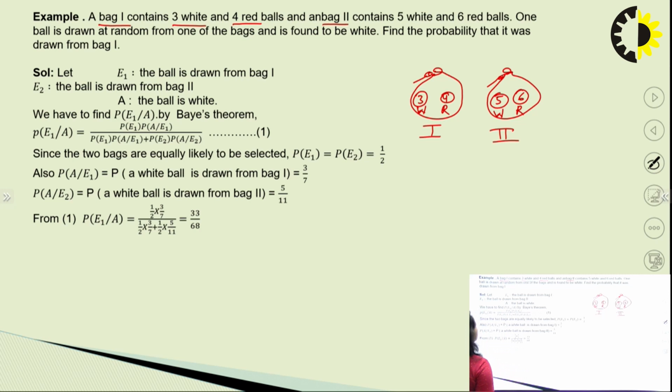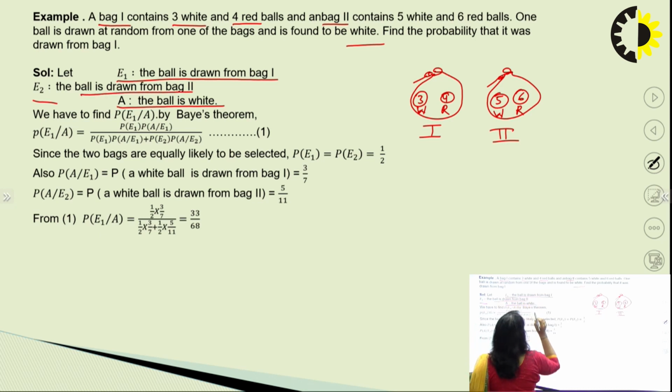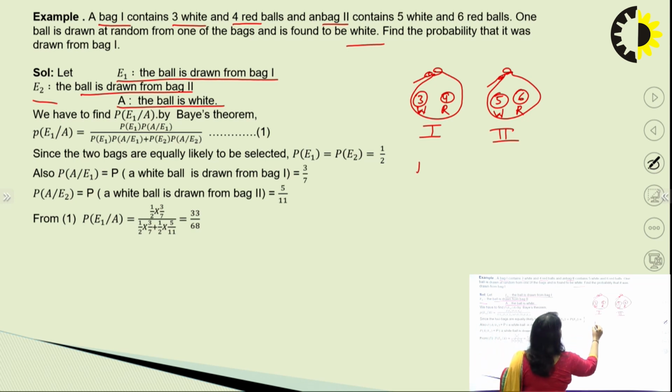One of the balls is drawn at random from one of the bags and it is found to be white. So this ball being white is my event A, for which I am going to find the probability that the ball is drawn from the first bag. The event that the ball is drawn from the first bag is denoted by E1, and E2 is the ball drawn from the second bag. So we have to find the probability of E1 given that the ball is white.